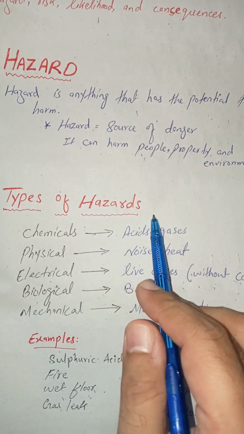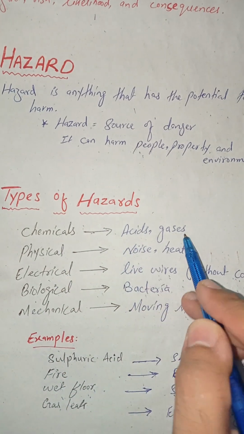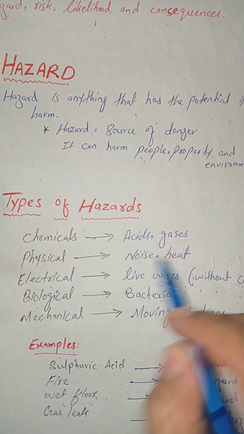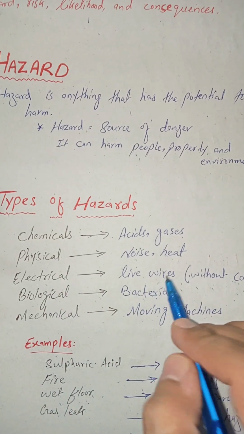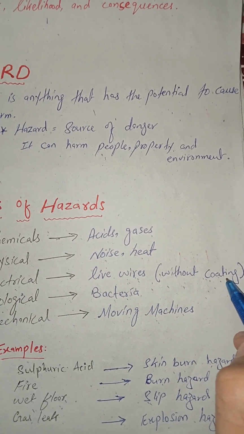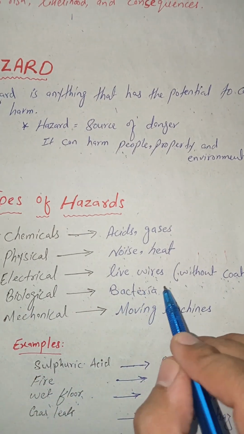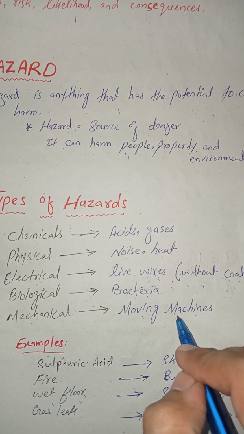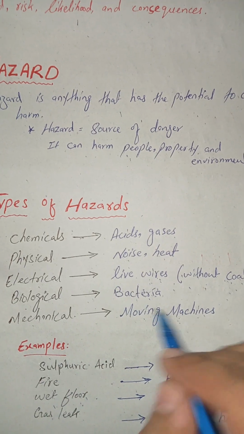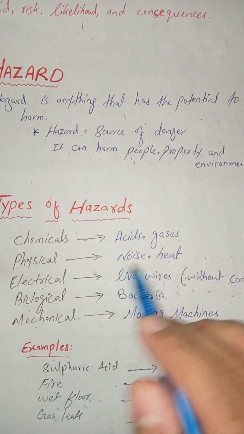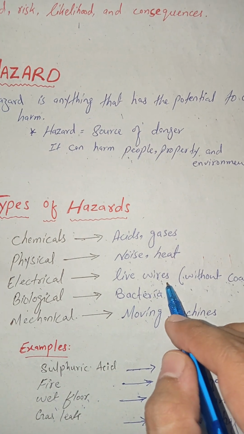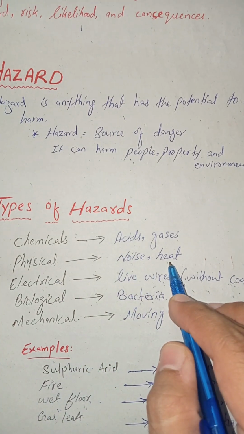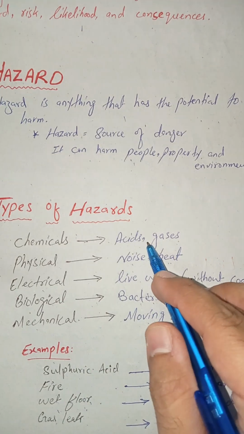There are a few types of hazards. The major ones are chemicals like acids and gases, which can be chemical hazards, and physical hazards like noise and heat. Electrical, like live wires, meaning without coating or insulation. Biological means bacteria that can affect our human body, and mechanical means moving machines, for example fans, turbines and grinders. Wires, short circuits, buttons, motors can be electrical.